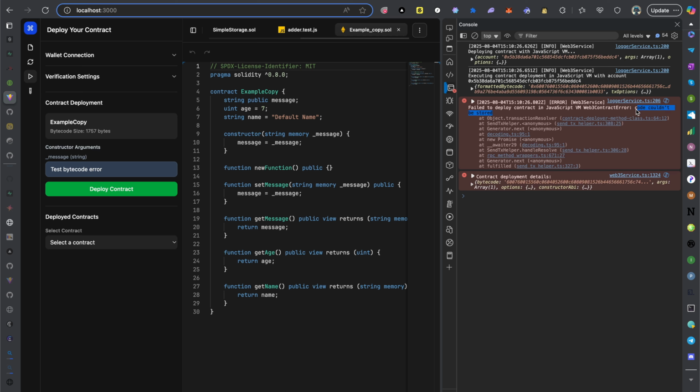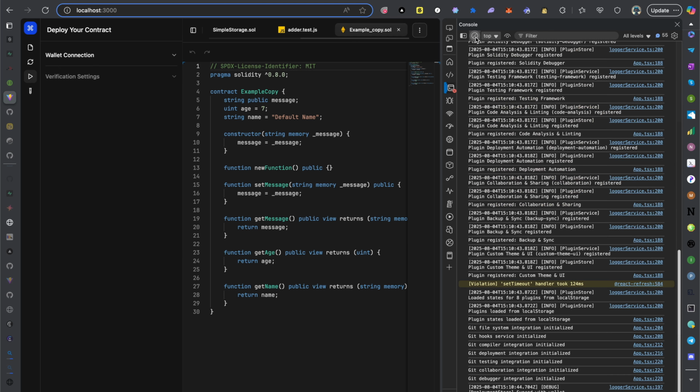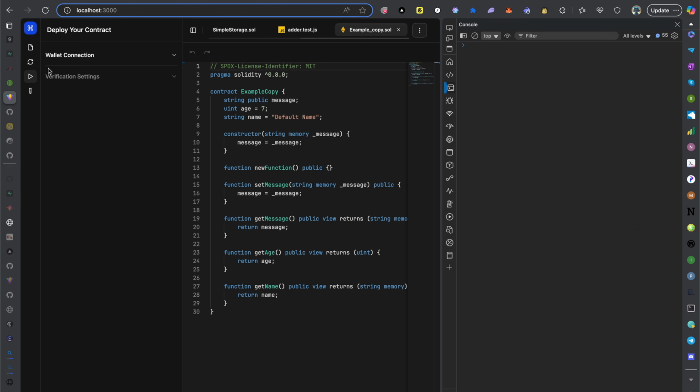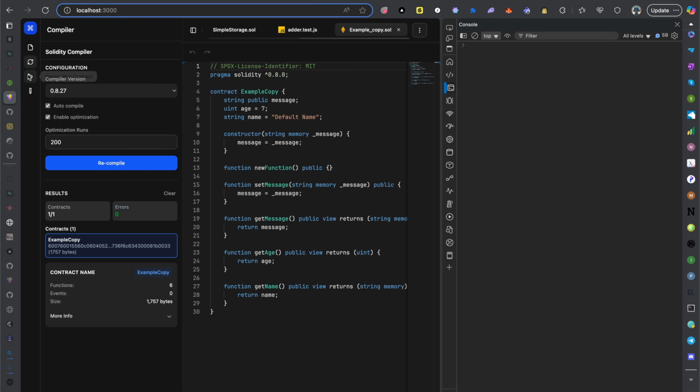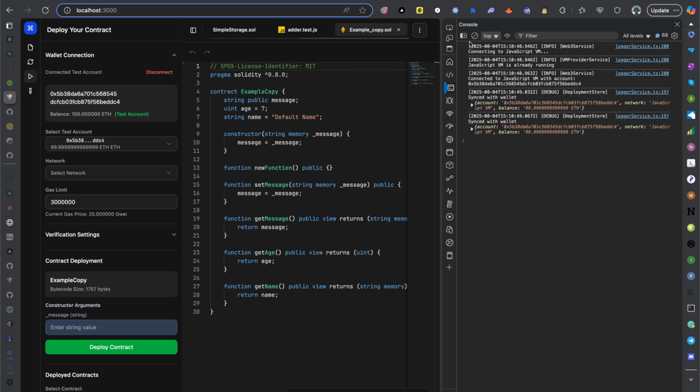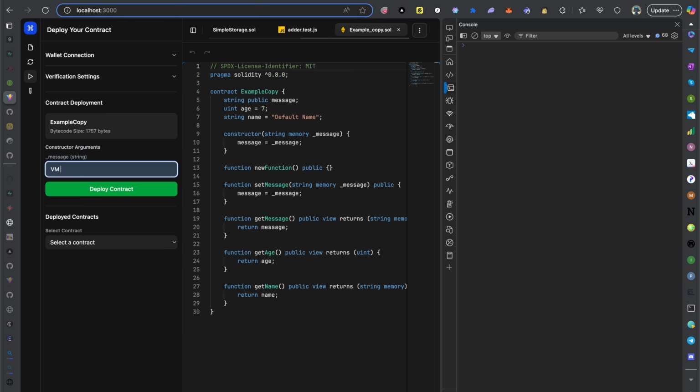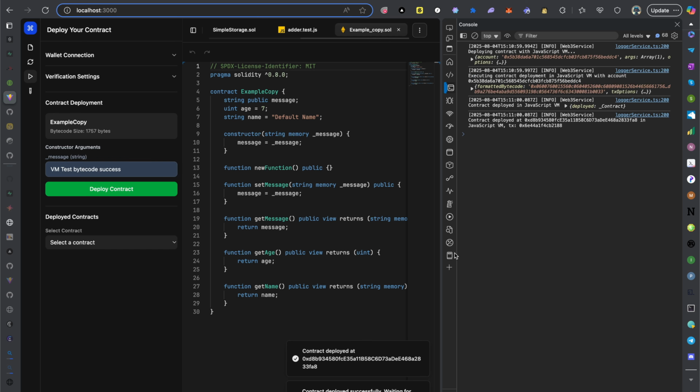Very subtle error, but 0 kept me for literally 2 days fixing this bug. But interestingly, you can see that it fails. Let me just add that 0 back to it, and all of a sudden, gloriously, it will work. Let's try it again. So okay, it's already compiled. Let me connect it in the VM. Let me collapse this and try to deploy the same. Let me put something else. Test bytecode success now, not failed error. And all of a sudden, contract deployed at this address, and you can see there's no error here.